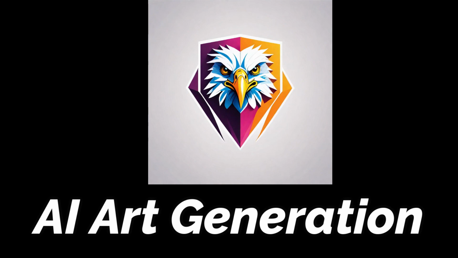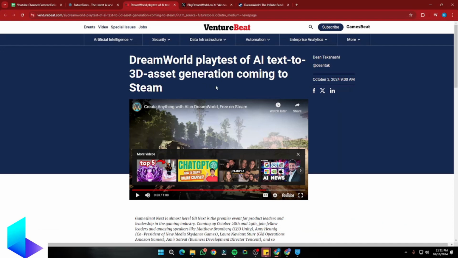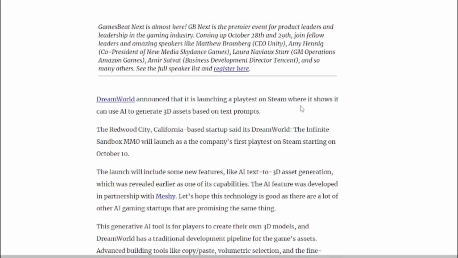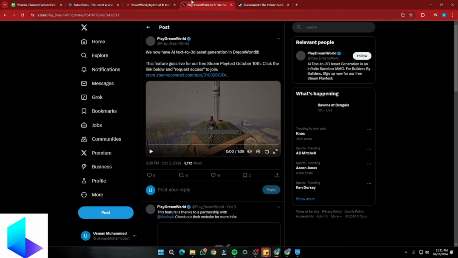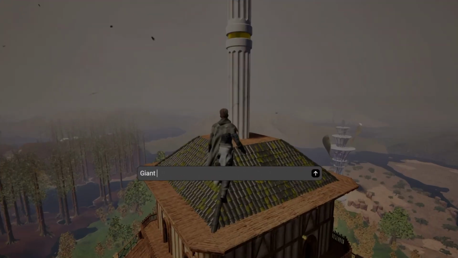First up, speaking of AI art generation, Dreamworld released their playtest of AI text to 3D generation that they will be releasing to Steam as well. So yeah, in the blog post of VentureBeat, they have clearly stated that Dreamworld announced that it is launching a playtest on Steam where it shows it can use AI to generate 3D assets based on text prompts. And if you go to the official post by Dreamworld on X, they also uploaded a sample video where they showcase the features of their new update that will be releasing, which is AI text to 3D asset generation. So you guys can take a look at this sample video.